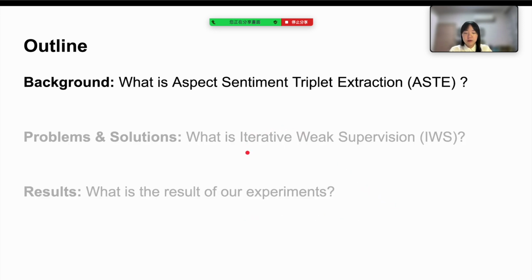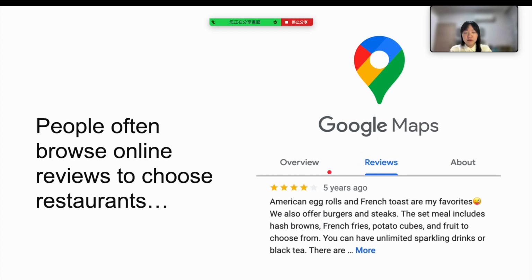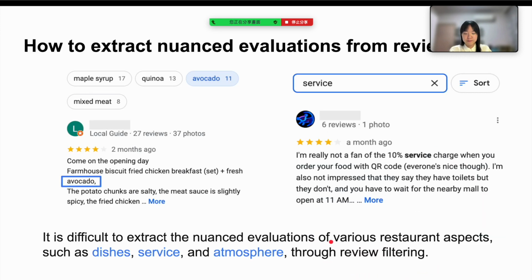First of all, let me explain aspect sentiment triplet extraction, also called ASTE. Before talking about ASTE, let's picture a scenario where people are looking for a restaurant or delicious food. They usually browse reviews in Google Maps or other websites to decide what to eat. And we can see people's evaluations about restaurants and foods. When we read reviews, we cannot easily understand everyone's opinion about different dishes, customer service, or atmosphere.